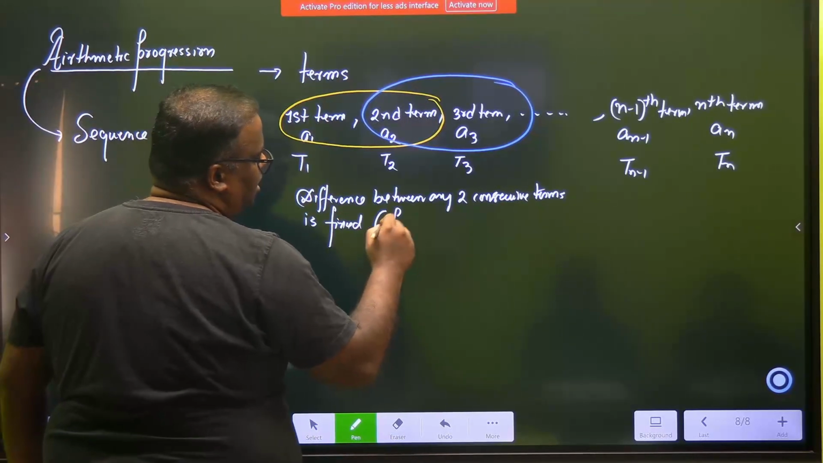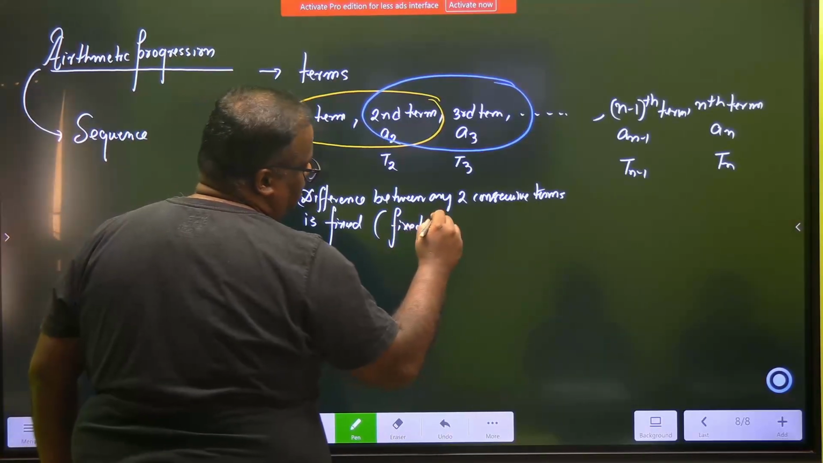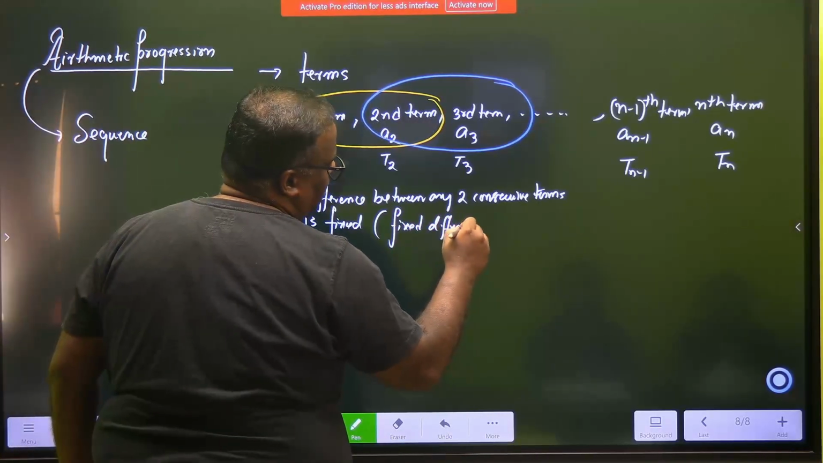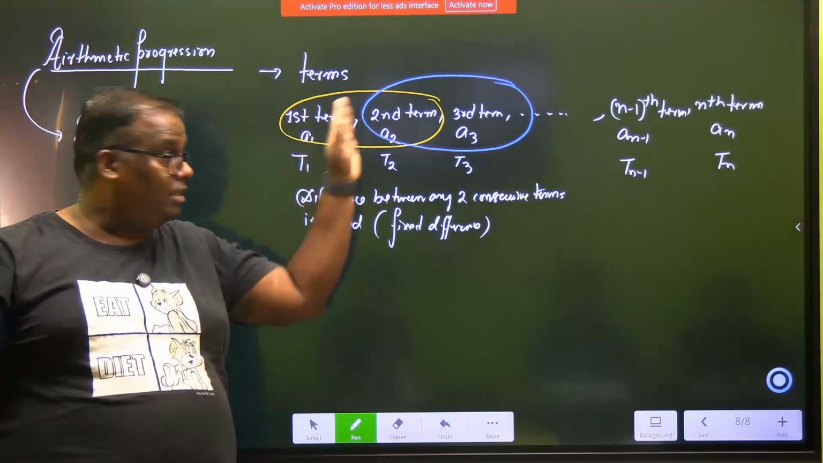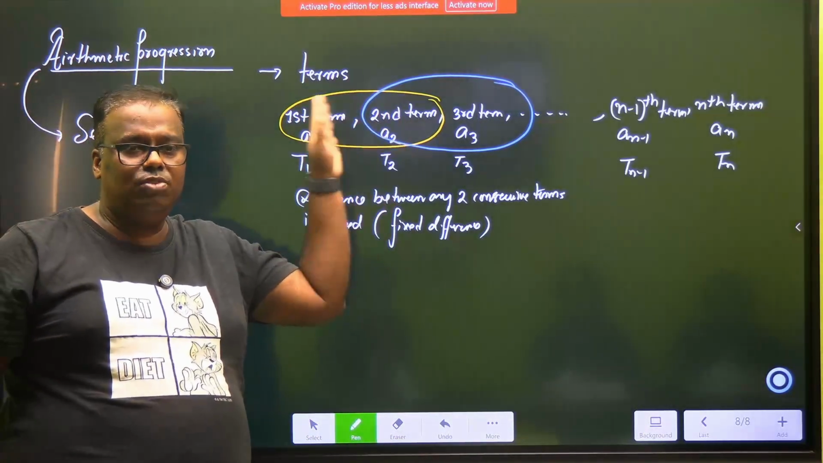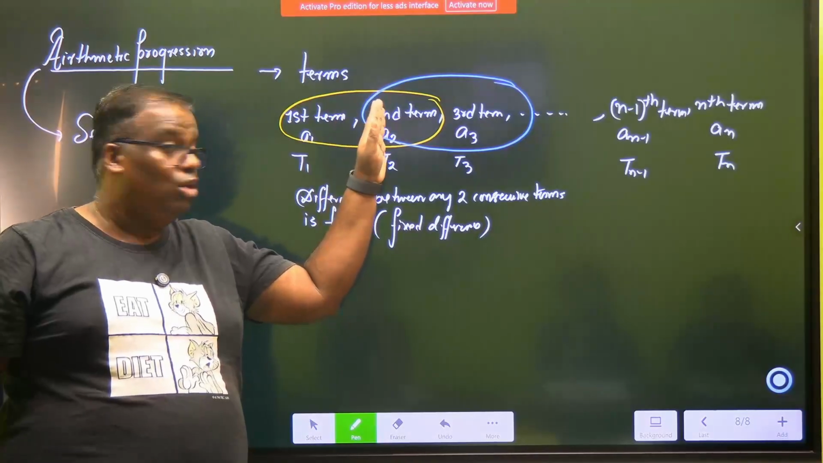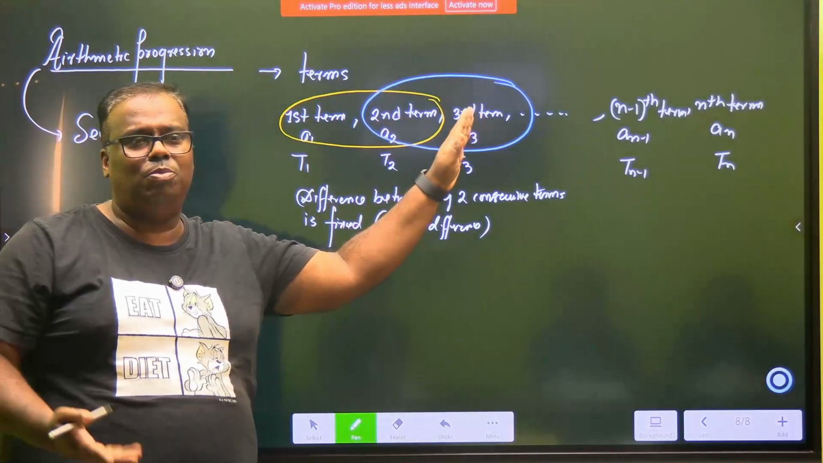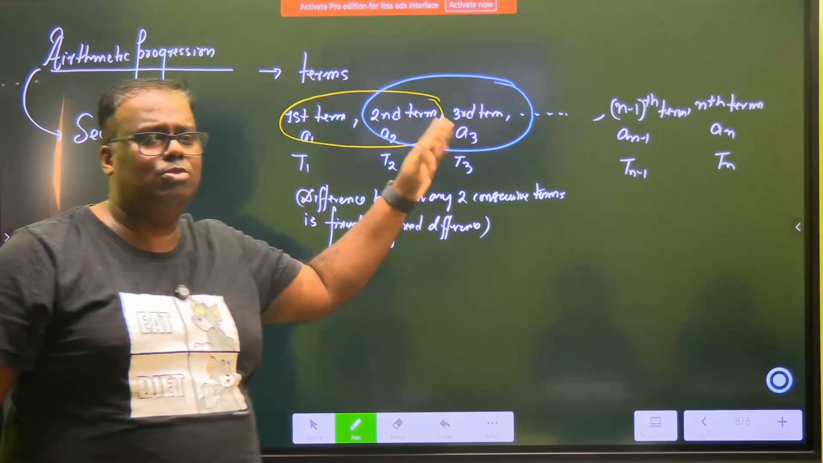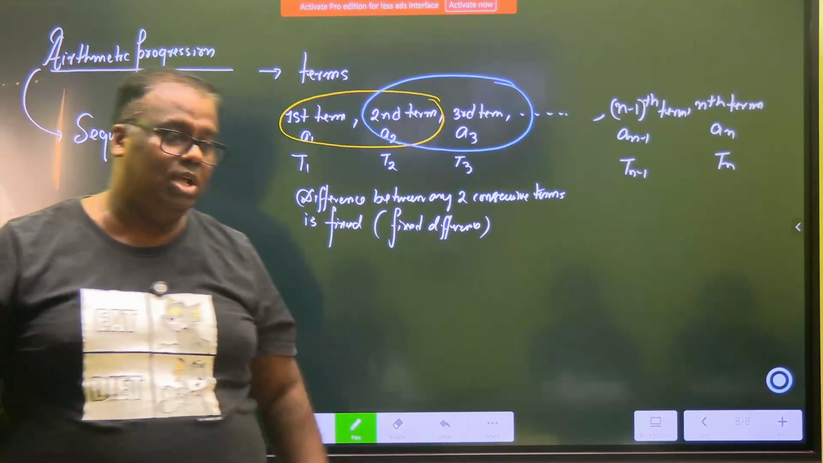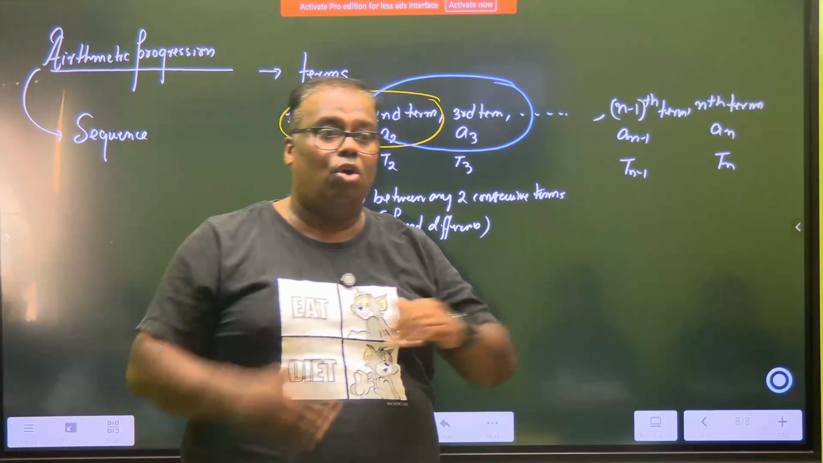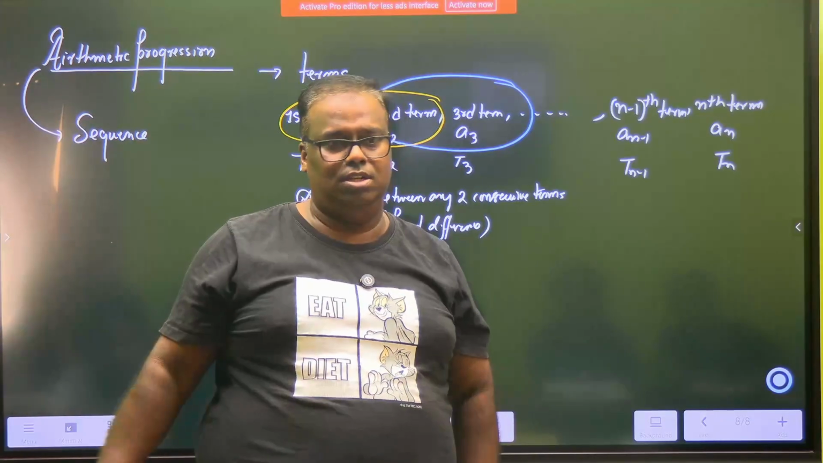That means there is a fixed difference. Fixed difference means if this number is 1 and this number is 3, then what is the difference between them? 2. 2 should be the difference between the next also. You can populate the next one, it should be 5. The next one should be 7. The next one should be 9. Have you understood? Any two numbers always differ by a fixed difference.